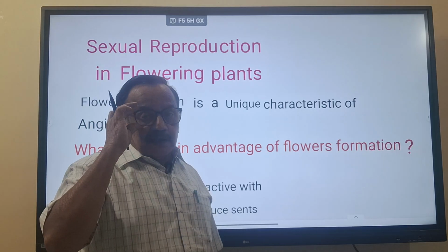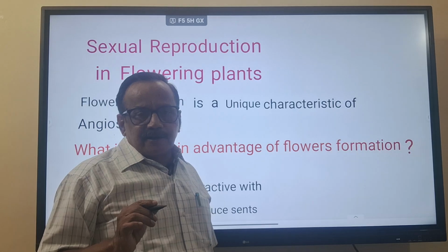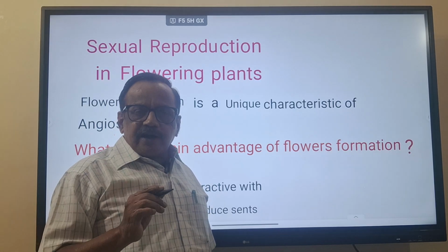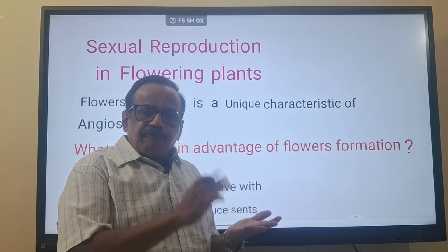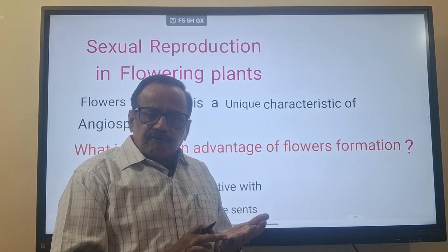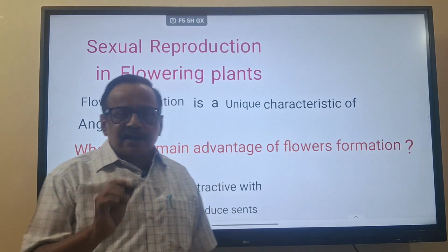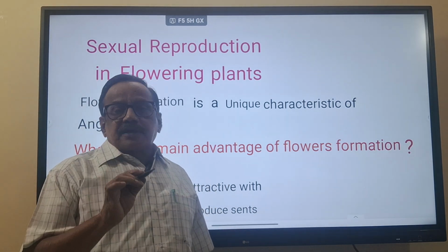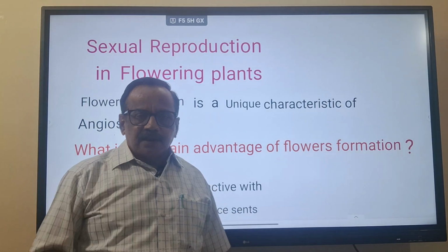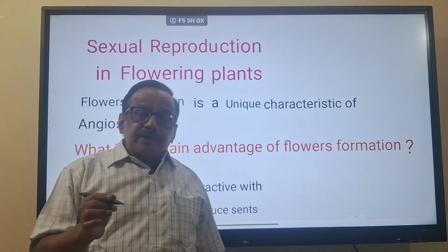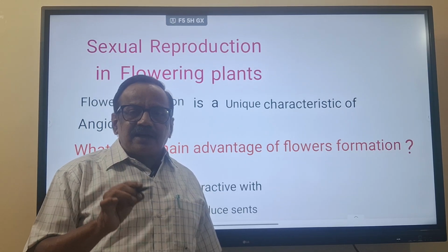Whenever you see the NCERT book, in the pteridophytes it is clearly mentioned that algae, bryophytes and pteridophytes require water for the transportation of the male gametes mainly, and that becomes a limitation for the spreading of the pteridophytes.